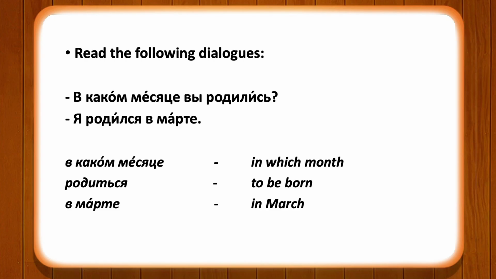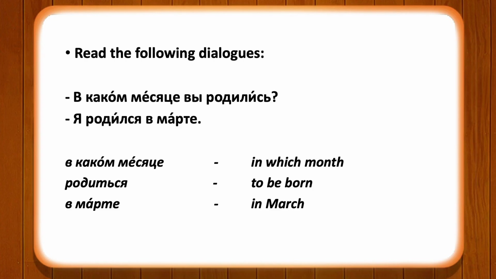Answer: я родился в марте. The month is март. Я родился. Here the form of the verb родился is masculine because я here would be a boy. Я родился в марте means I was born in March. If it was a girl, you could easily say я родилась в марте. That means I was born in March.